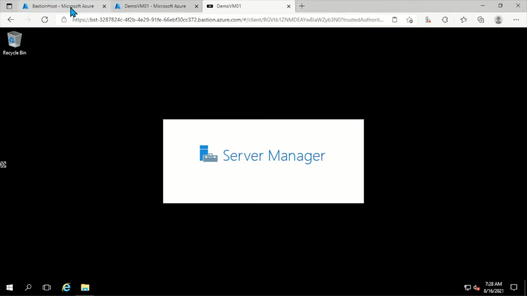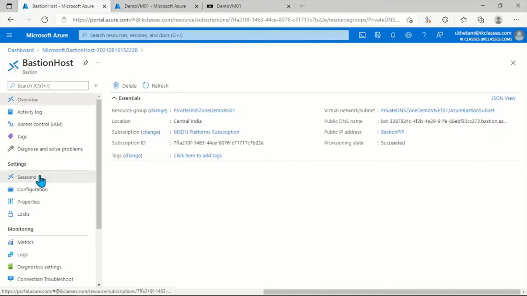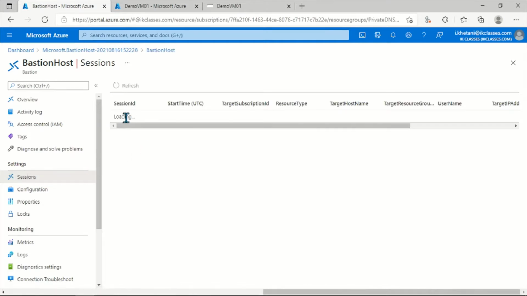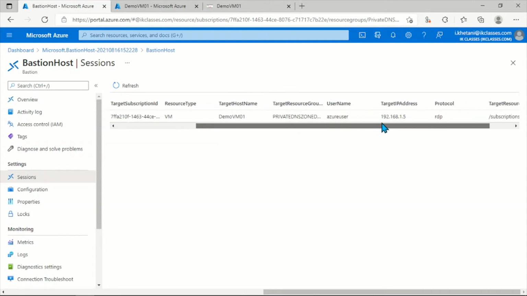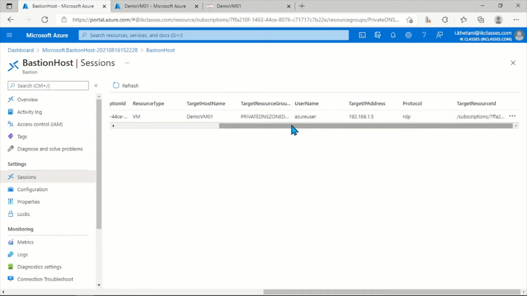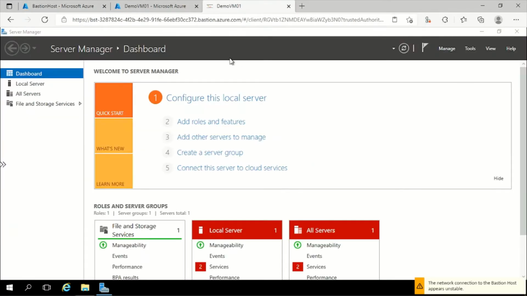If I go back to the Bastion host, in the sessions you can see we have one active session here. This is the session ID, and the resource type that I have connected to is virtual machine, and this is the name. If you see that this is an idle connection and nobody is using it, I can just go to the ellipsis and delete it. So the session is deleted, and in some time you'll see that I don't have the connection.